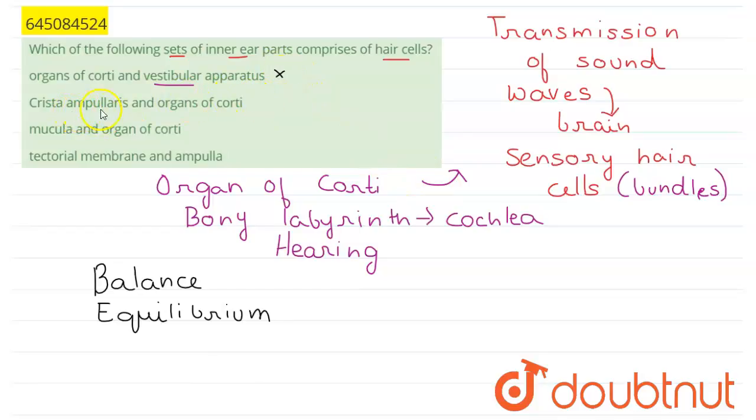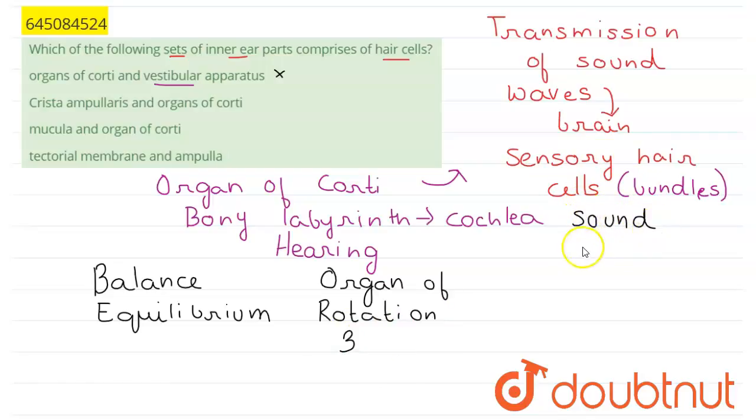The second option is crista ampullaris and organ of Corti. The crista ampullaris is also known as the organ of rotation. Why is it known as the organ of rotation? Because these crista ampullaris are present inside the semicircular canals, and they are three in number. They also consist of sensory hair cells, and they help to convert the sound into a mechanical impulse.